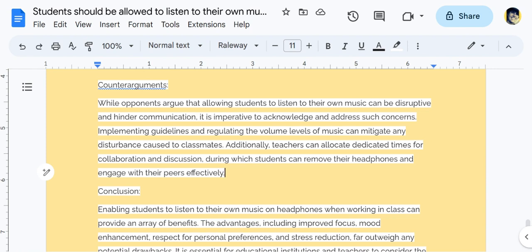While opponents argue that allowing students to listen to their own music can be disruptive and hinder communication, it is imperative to acknowledge and address such concerns. Implementing guidelines and regulating the volume levels of music can mitigate any disturbance caused to classmates. Additionally, teachers can allocate dedicated times for collaboration and discussion, during which students can remove their headphones and engage with their peers effectively.